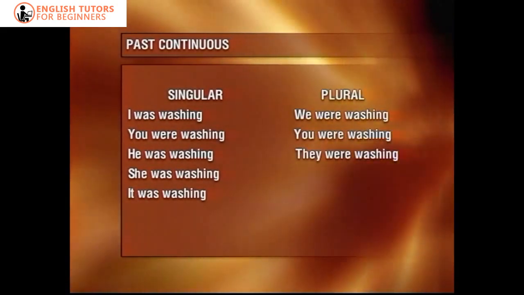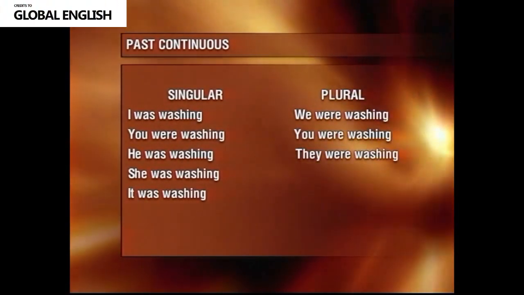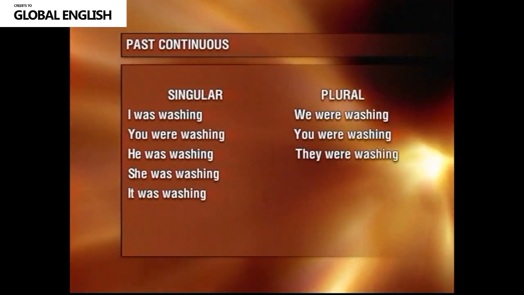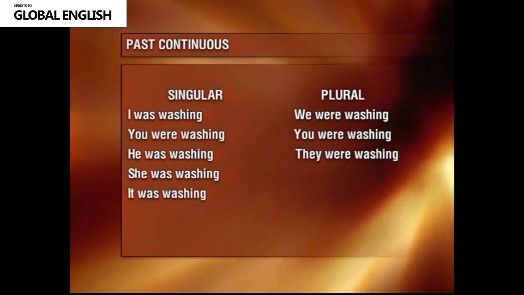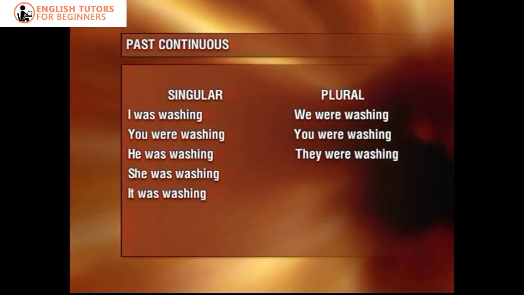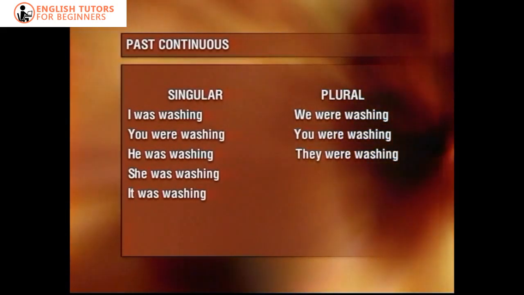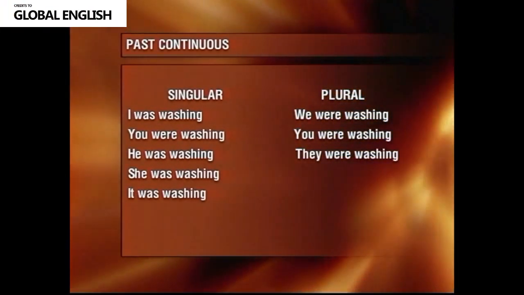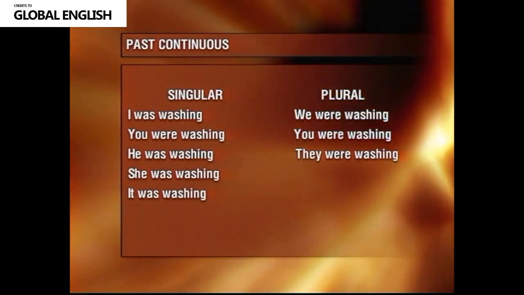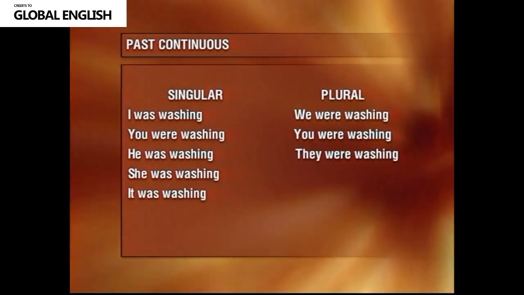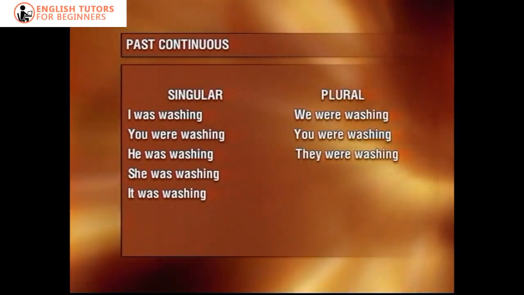We use the past continuous to convey actions or situations that happened over a period of time. The past continuous is made with the past form of the verb to be and the ing form. Singular: I was washing. You were washing. He was washing. She was washing. It was washing. Plural: We were washing. You were washing. They were washing.